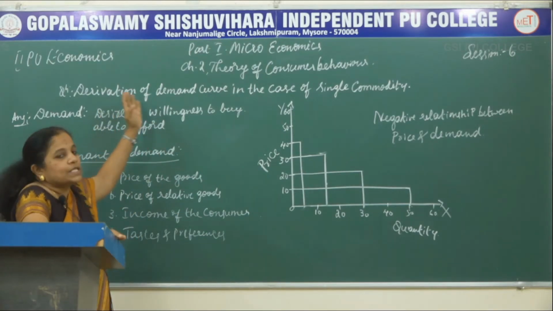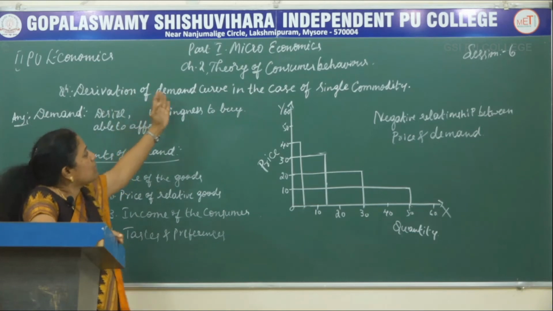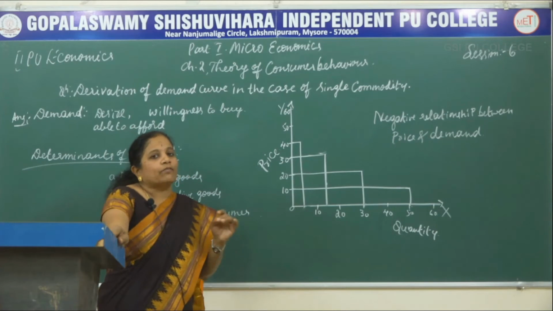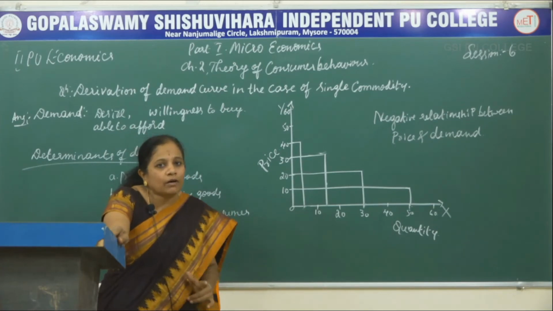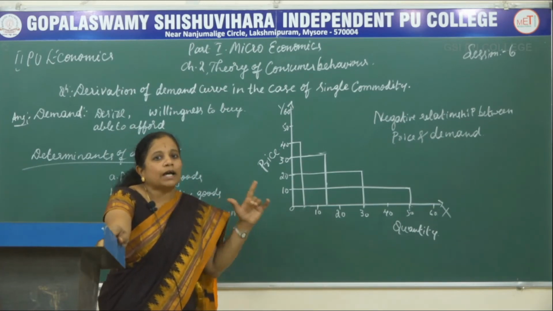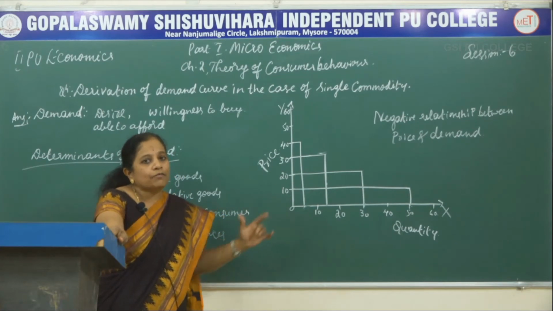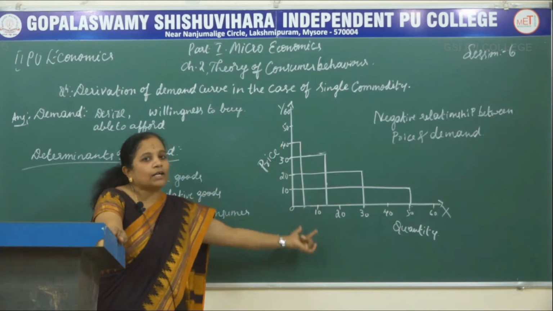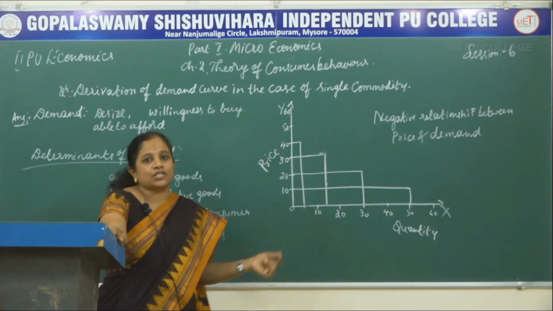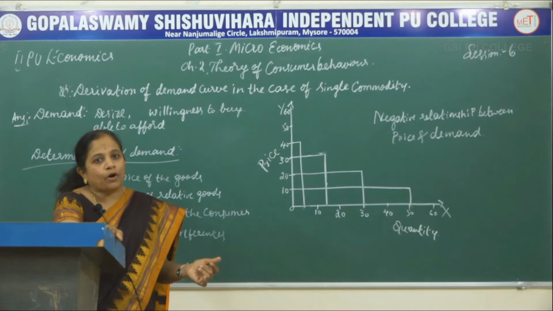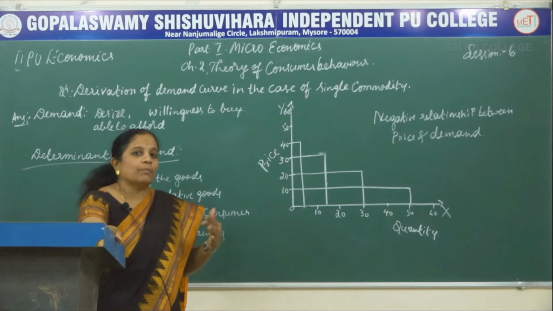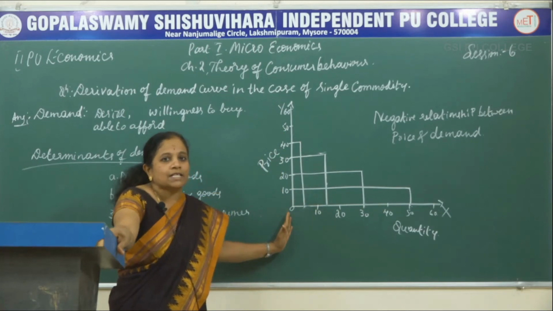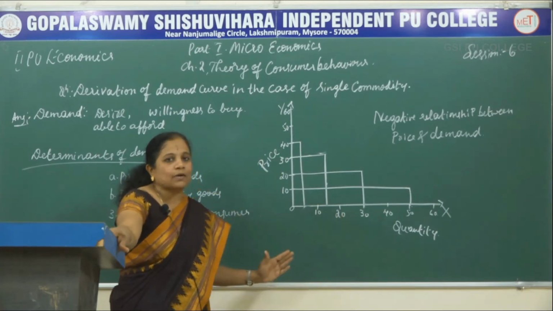Let us see the question now, that is, the derivation of the demand curve in the case of a single commodity. When we are going to buy a particular commodity, how the demand for that product is determined will be checked through this graph. A demand curve is a graphical presentation of the demand for a product in connection with the price of that product. Here on the y axis the prices are written and on the x axis the quantities are written.